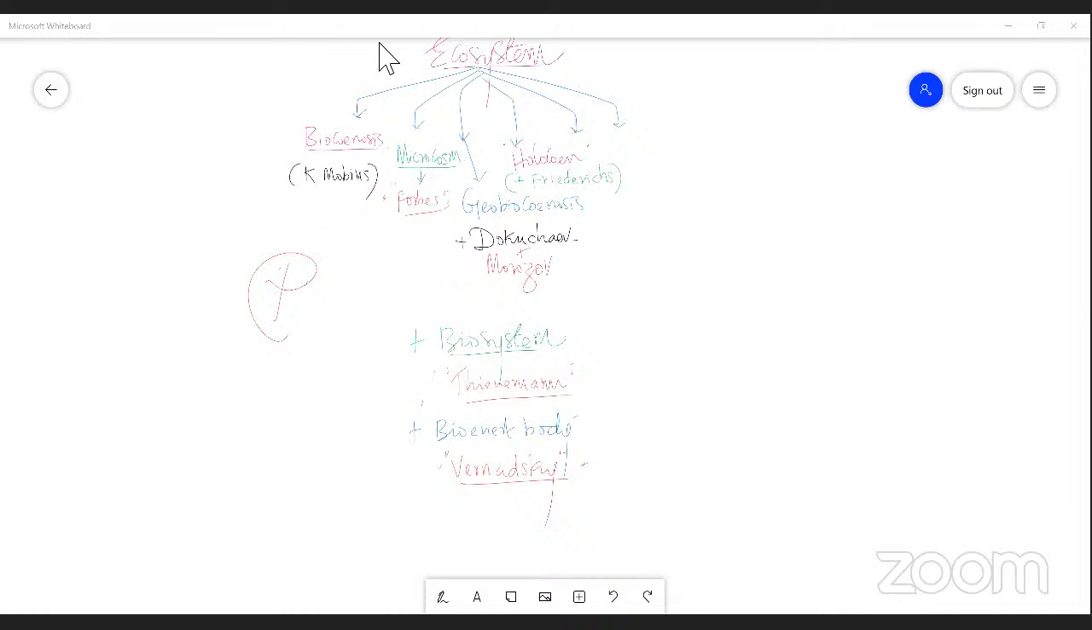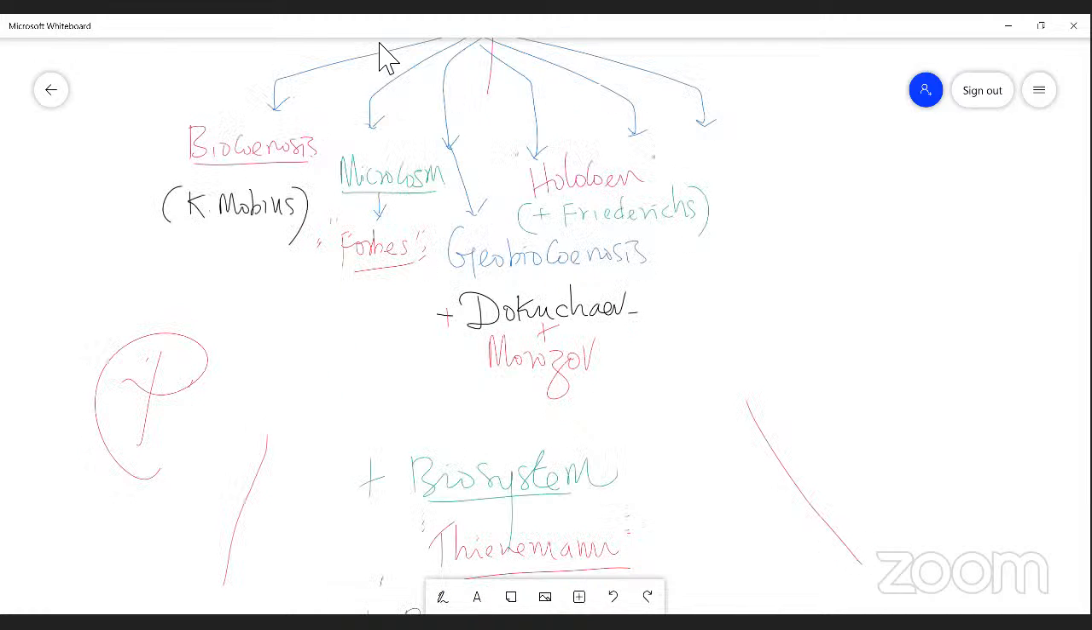Could you mention any terms which you are using instead of ecosystem? Biocoenosis, very good. Microcosm, very good. Biosystem, very good. Good, keep it up. And could you mention the name of the scientist who used biocoenosis instead of ecosystem? Karl Möbius, very good.